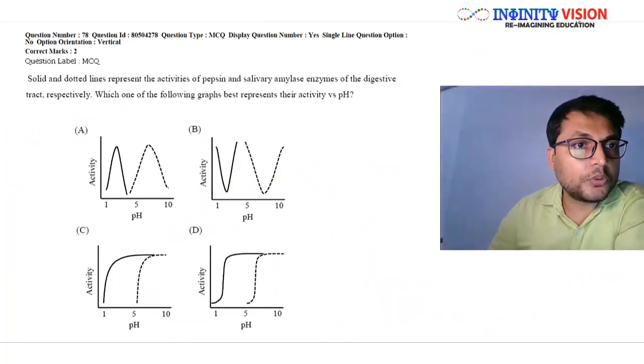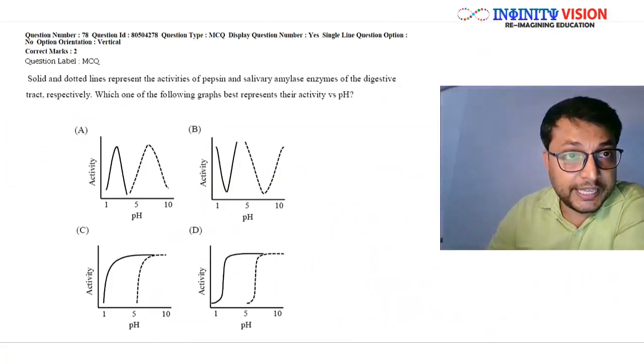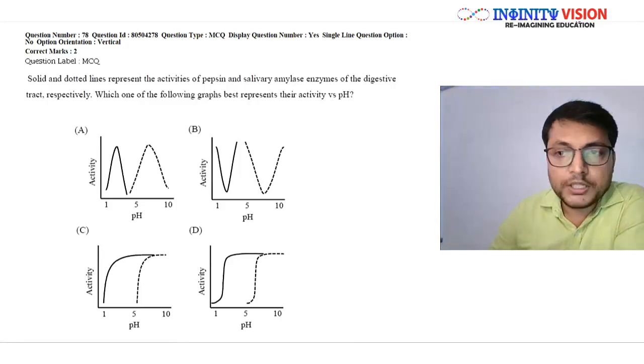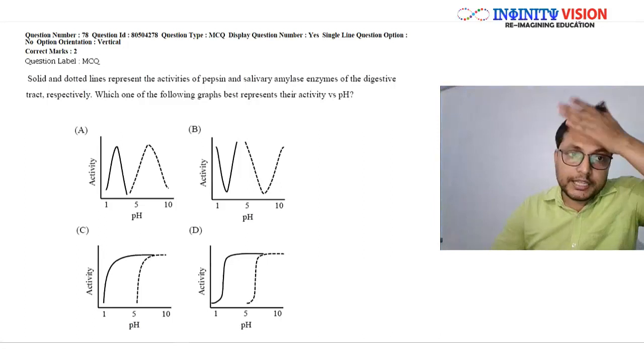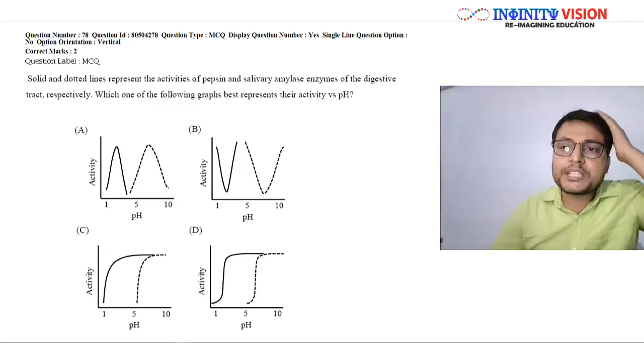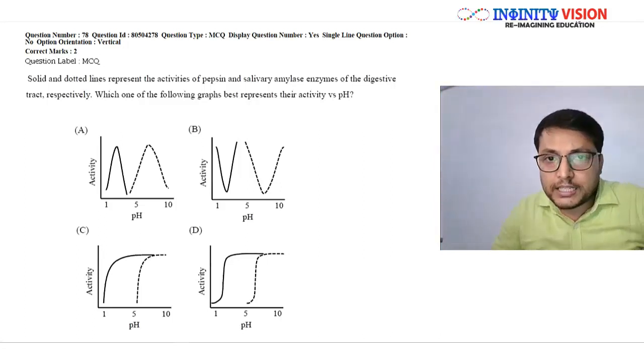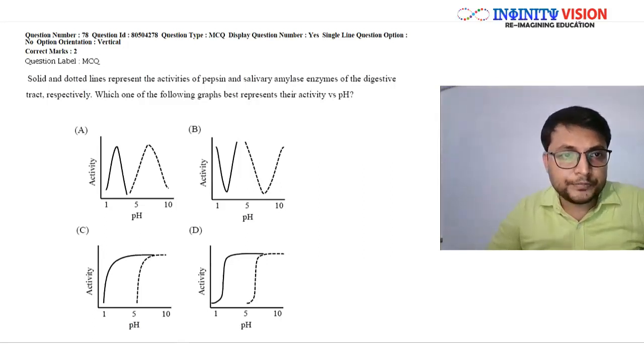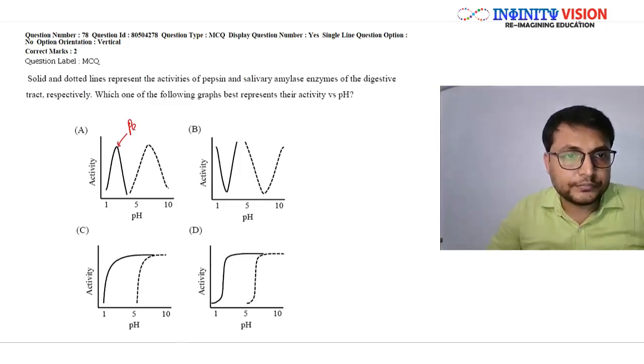Well, so moving on to question number 78. This question says that solid and dotted lines represent the activity of pepsin and salivary amylase enzymes of the digestive tract respectively, right? So the solid line here represents pepsin, and the dashed line represents salivary amylase.